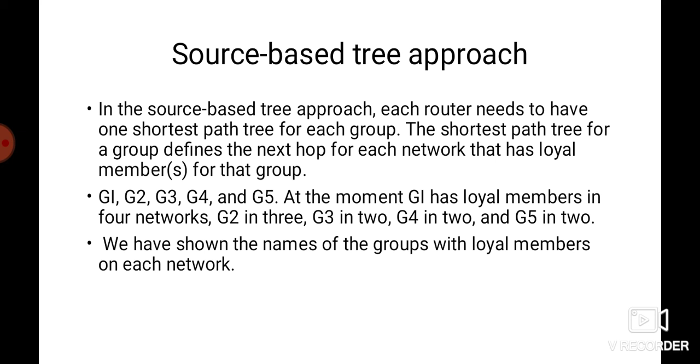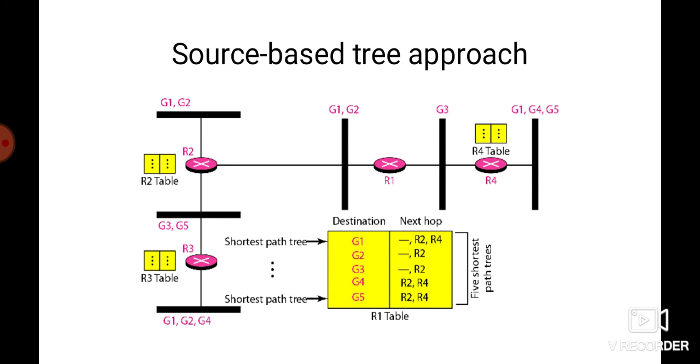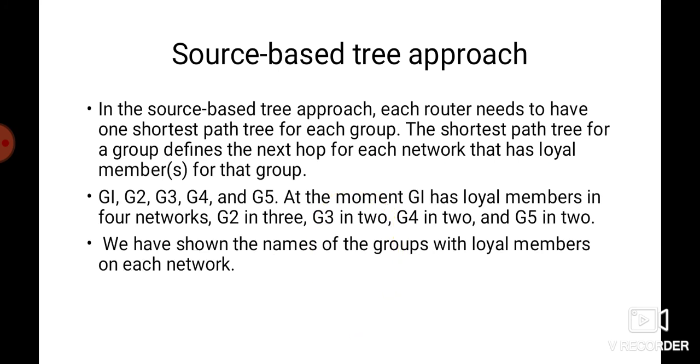Okay, this loyal member is nothing but, let's suppose the group G1 is there, so in group G1 we may have more than one address. So if that particular address belongs to group G1, then G1 is the loyal member for that particular network. So we assume that we have only 5 groups, G1 to G5. So at a particular moment, G1 has loyal members in 4 networks.